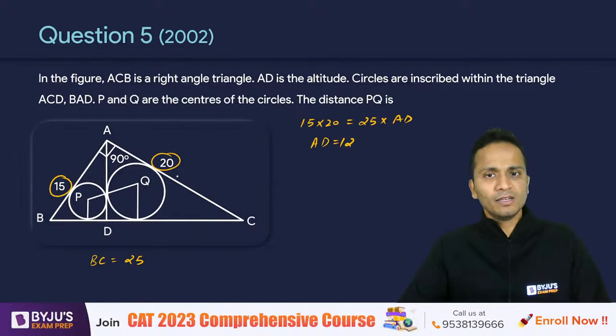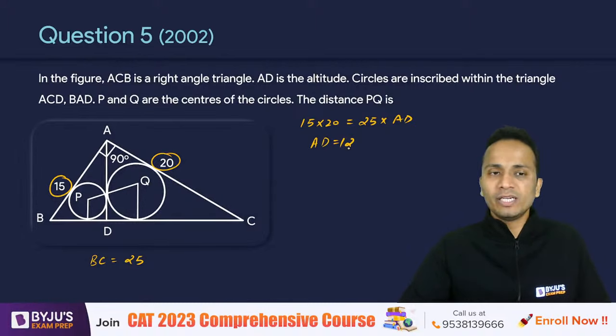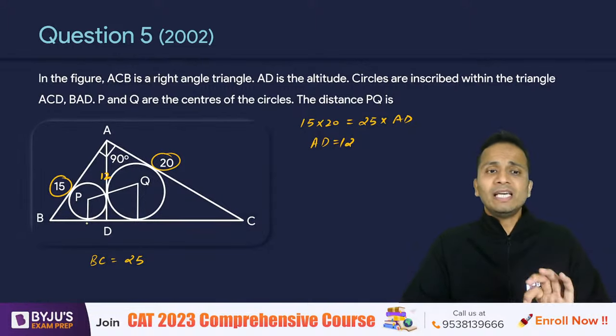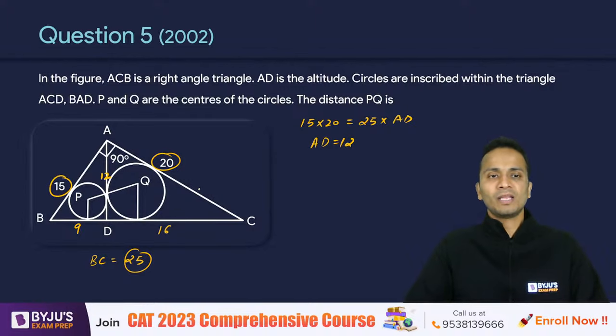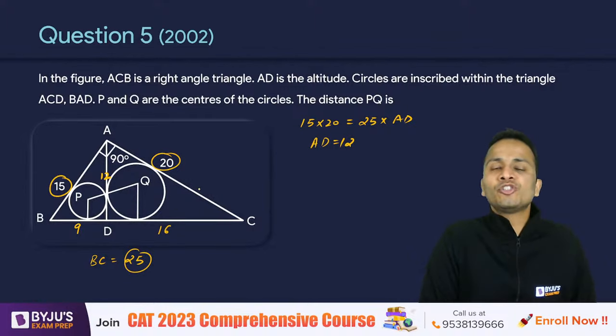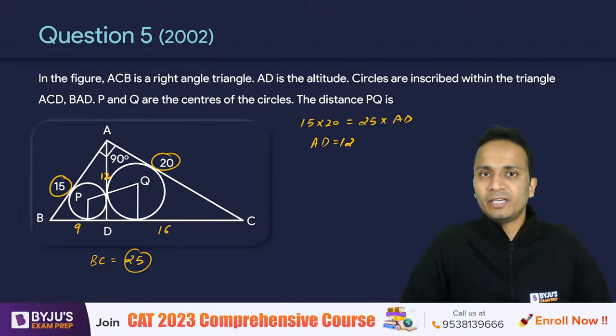Done. One more trick. टाइम सेव हो रहा है, ठीक है। If AD is 12, then I can calculate BD. So easily हम BD calculate कर सकते हैं using Pythagorean triplet. So this will come out to be 9. And if BD is 9, so CD will be 25 minus 9, that is 16. Now I know the dimensions of all the right angled triangles which are present here.